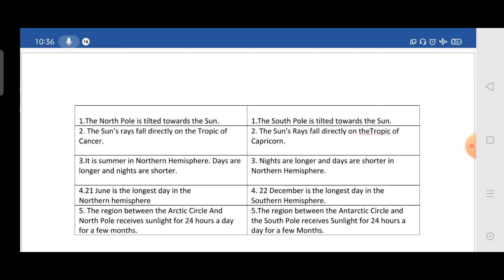Moving to the fourth point, 21st June is the longest day in the northern hemisphere, whereas 22nd December is the longest day in the southern hemisphere.